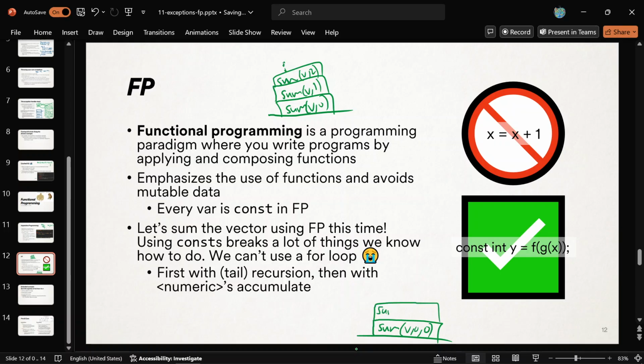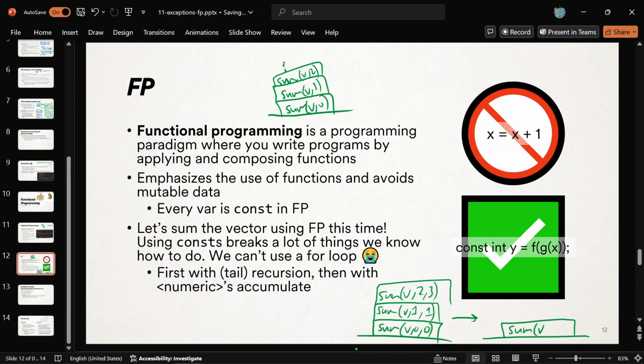Whatever the answer is, it's going to be sum v starting at index 1, and then 1. Really, whatever this gives back is the answer. You don't have to blow up the stack. Eventually this will go to sum v 2 3, because it's building up the answer right here, and that will eventually hold the answer. Instead of doing it this way, we'll just replace our current stack frame. That's what C++ will do for us.